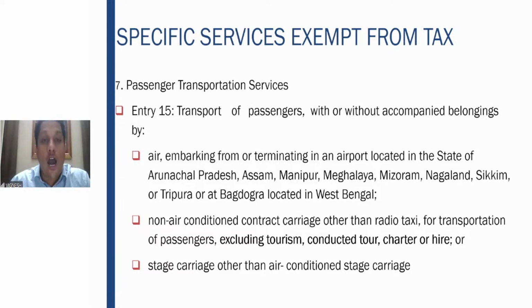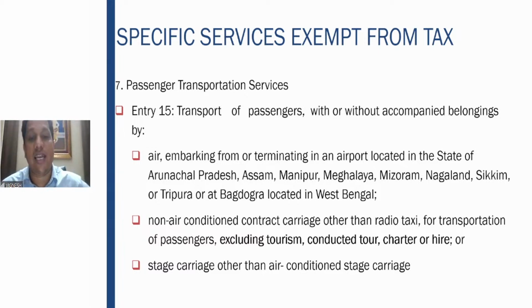Then non-air conditioned contract carriage. Contract carriage means what? You pay some money, he will drop you here and there. Non-air conditioned, non-AC carriage other than radio taxi. So radio taxi is not covered here. For transportation of passengers, excluding tourism, conducted tour, charter or hire. That means you should not have hired the taxi. You should not have chartered the conveyance. It should not be part of a tourism thing, right? So a simple example, your auto rickshaw is your clear example. It is a non-air conditioned contract carriage, which you have hired to go from one place to the other, exempt from GST.